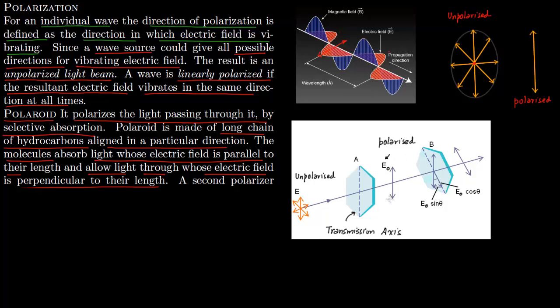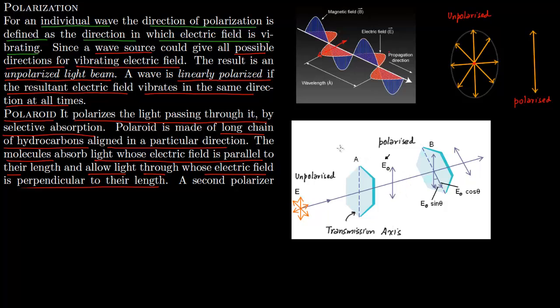So this works by selective absorption. Anything which goes through the transmission axis will come out as such. More technically, you can say that the molecule will absorb light whose electric field is parallel and allow light whose electric field is perpendicular. But rather than getting into the technicalities, we just worry about the transmission axis of the Polaroid. So only the electric field which is in the direction of the transmission axis will go through.